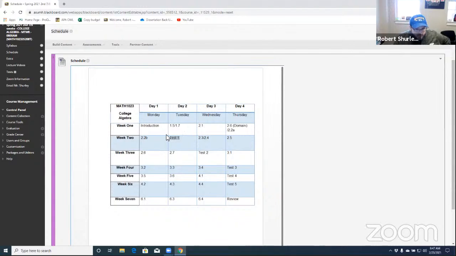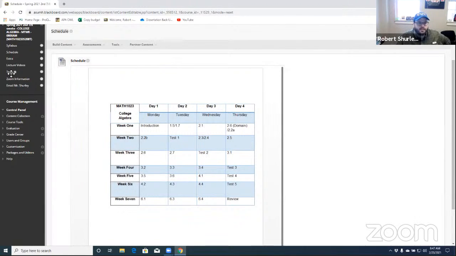Notice that on the day of the test is when it's due. I'm going to open up the test that day. It'll be due by midnight. It'll be through Blackboard. You won't have to download anything extra to take the test. It'll just be in the test folder.